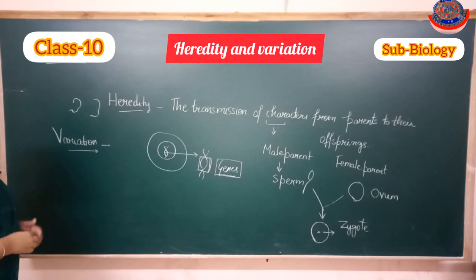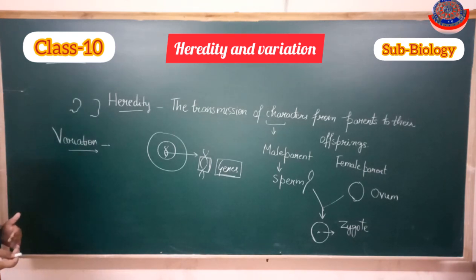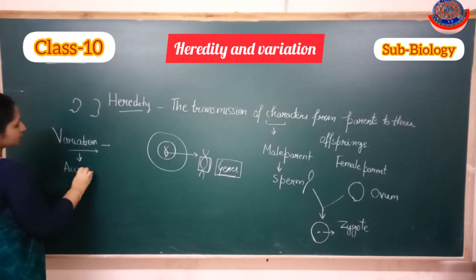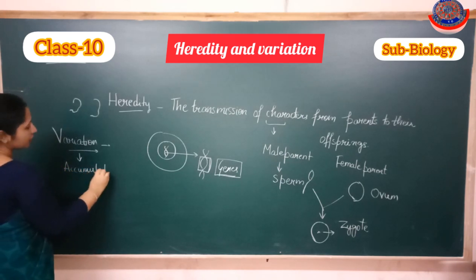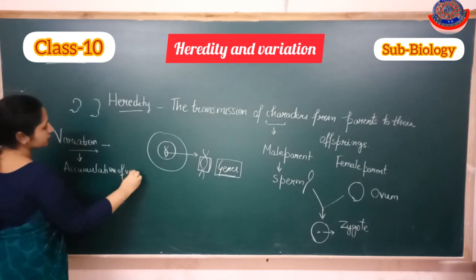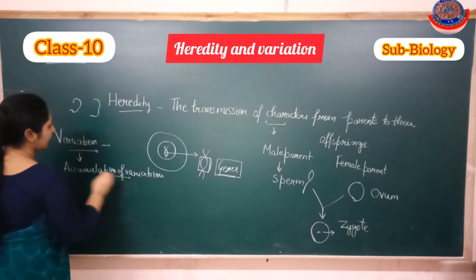Now next we will discuss the significance of variation, that is, how variation provides chances of survival even in adverse conditions. It depends upon the accumulation of variation, or you can say accumulation of characters. Let's take an example.